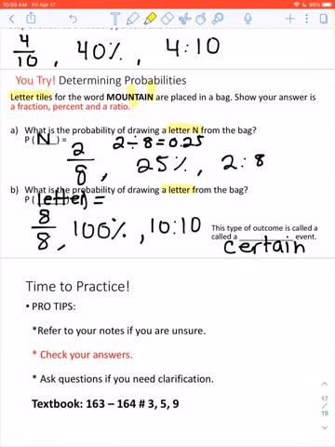Your job now is to go on and do your textbook questions. Once you've done your textbook, then you can go on to the workbook assignment that's there. This time you don't actually have the papers from the workbook, but what I'm going to encourage you to do is before you put your answers in digitally, try them on paper and then put your answer in on the digital worksheet. Okay, awesome. Great job today, you guys. Good luck.